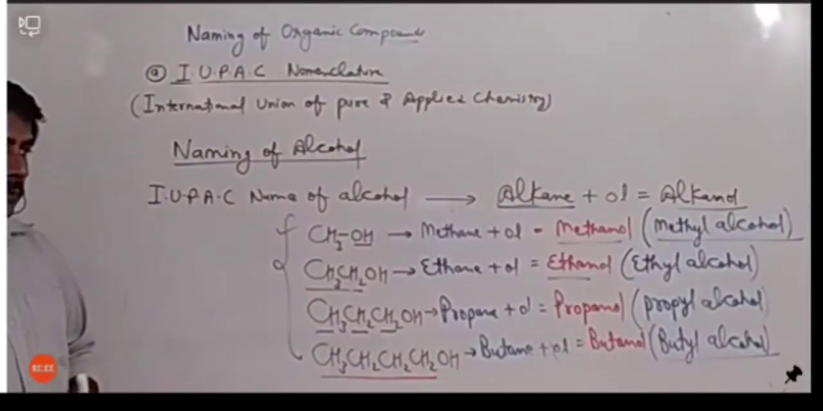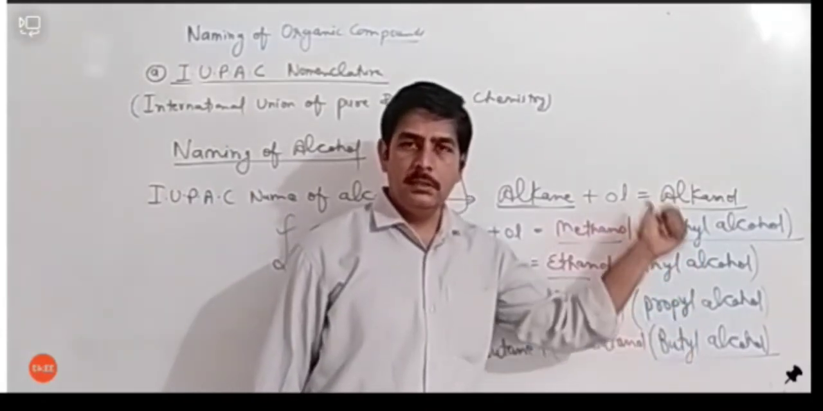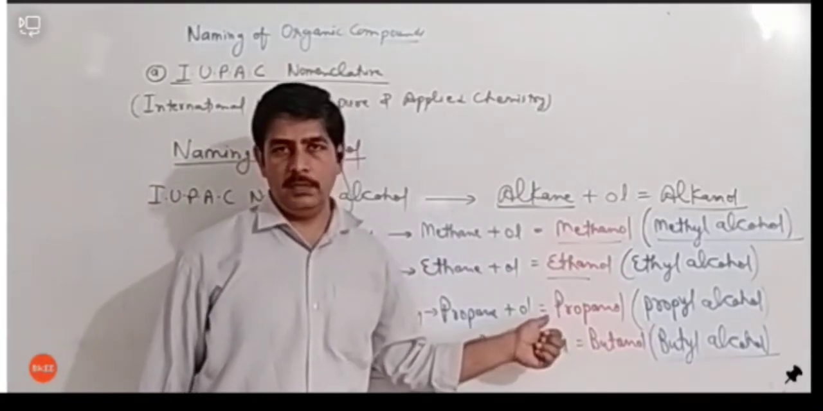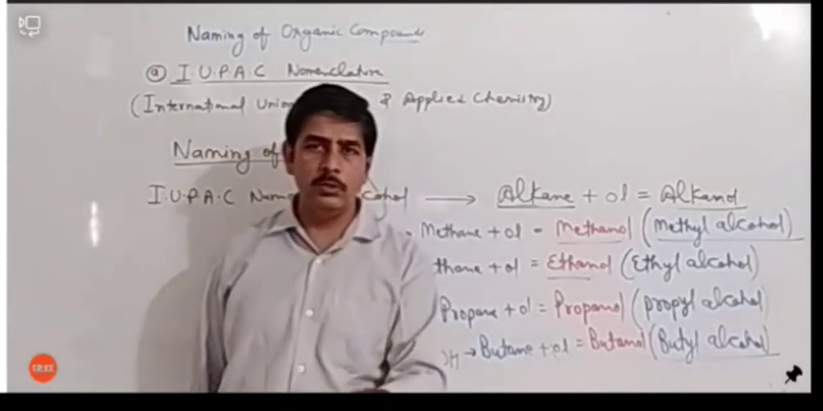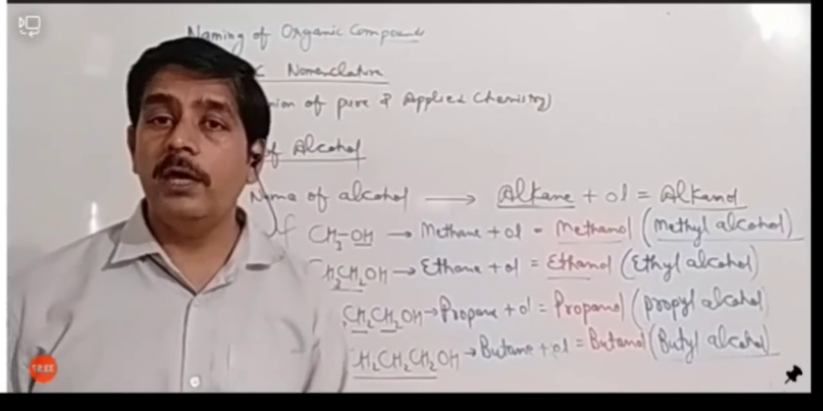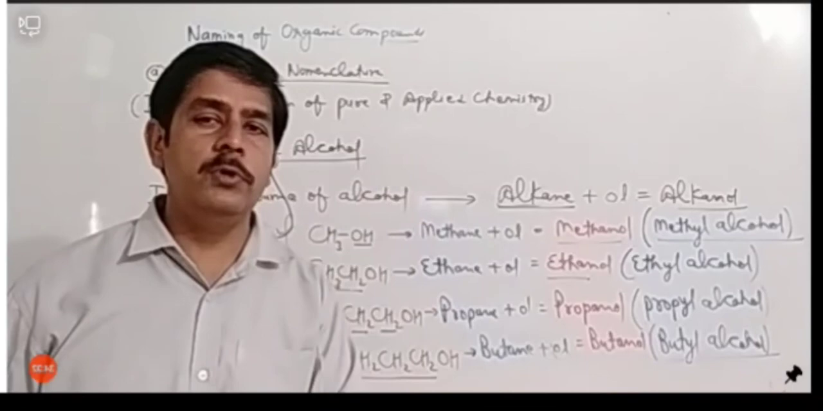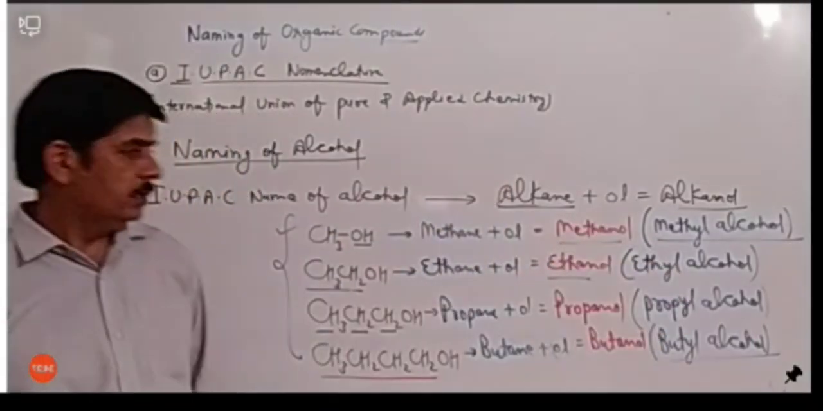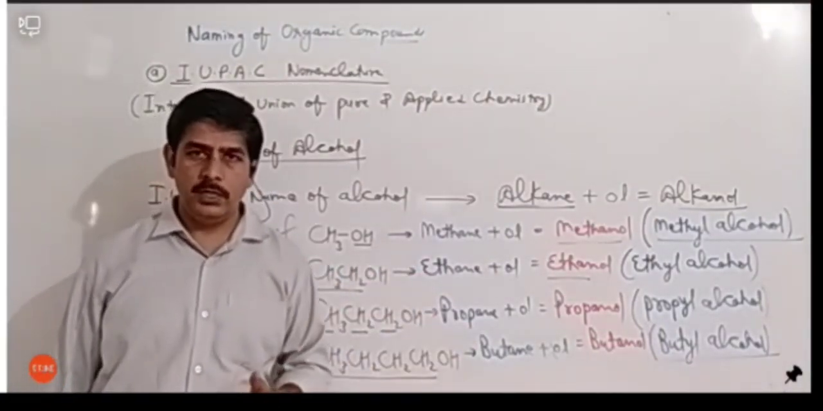But remember, the name I have written in blue is the common name, and the name I have written in red is the IUPAC name. Mostly the IUPAC name is asked in questions, but this year it is not going to be asked because, as I told you, it has been deleted. But you have to learn these things because they are very important, and they will help you understand what we study further in the chapter.